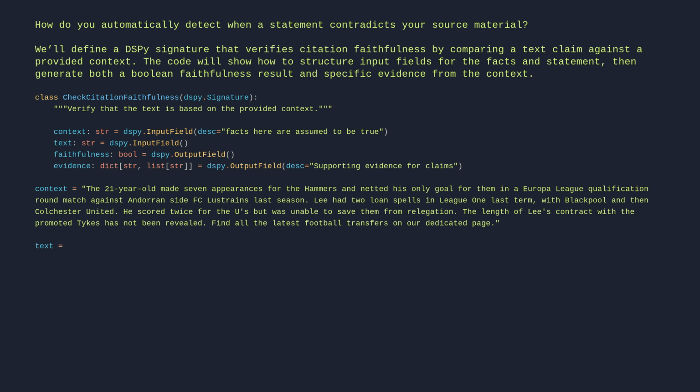text = "Lee scored 3 goals for Colchester United." faithfulness = dspy.ChainOfThought(CheckCitationFaithfulness)(context=context, text=text)